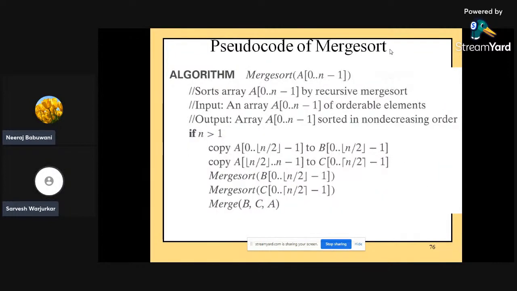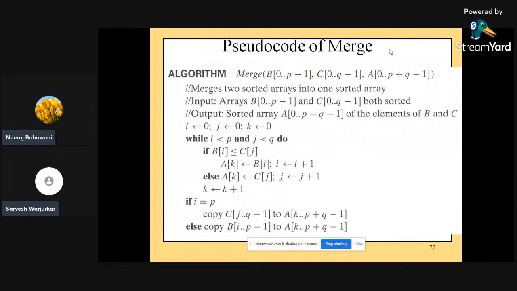So the algorithm or the pseudocode for the same is as follows: sort array A[0 to n minus 1] by recursive merge sort. The input is an array A[0 to n minus 1] of orderable elements, and the output is array A[0 to n minus 1] sorted in non-decreasing order. That non-decreasing order is very important.